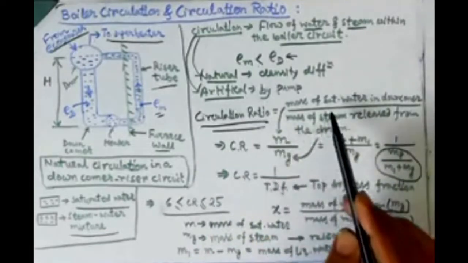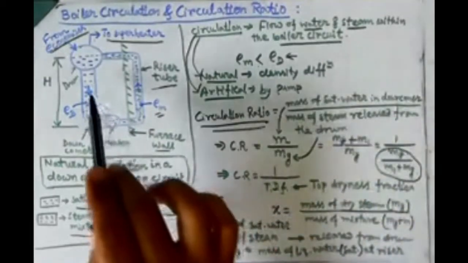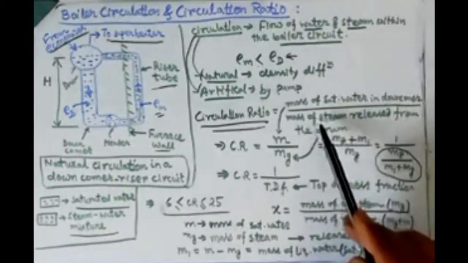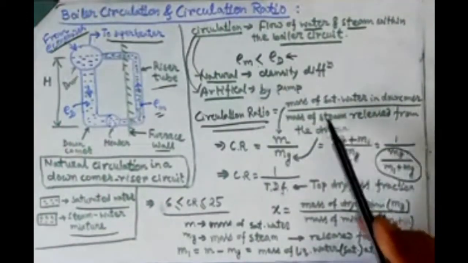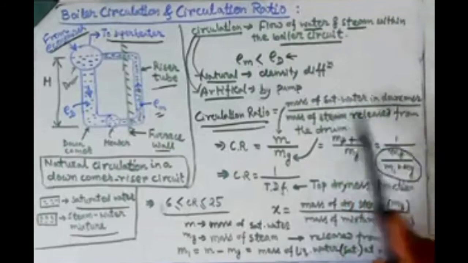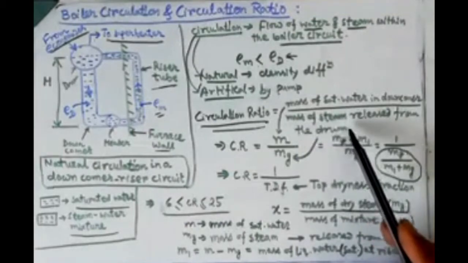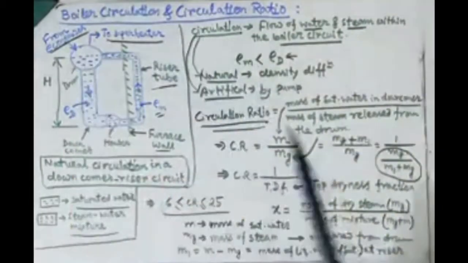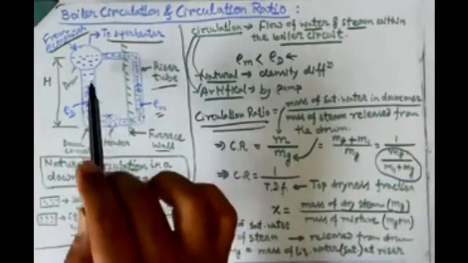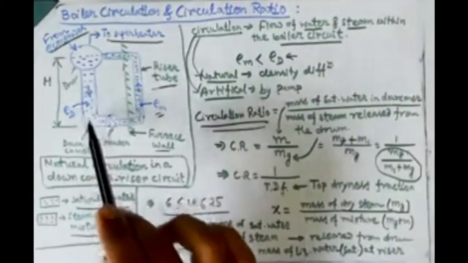Now the important thing, that is circulation ratio. Circulation ratio is the mass, or mass flow rate, of saturated water in the downcomer. Mass or mass flow rate, both are the same, because it is a ratio between two of the same quantity, so it will be unitless. So circulation ratio is the mass flow rate of saturated water in the downcomer to the mass flow rate of steam released from the drum. If some water is coming through the downcomer, obviously some amount of steam must be released from the drum, otherwise the water cannot come down.